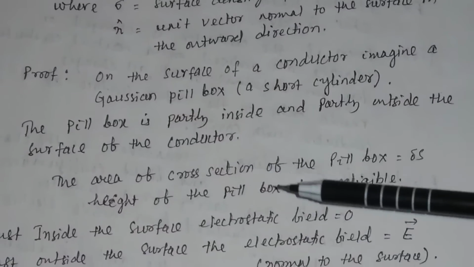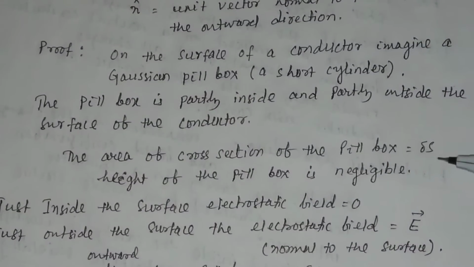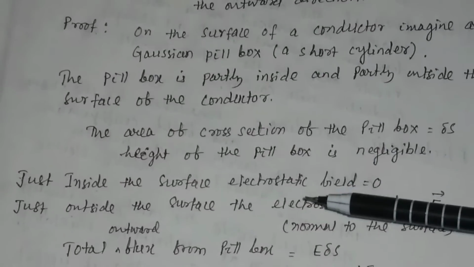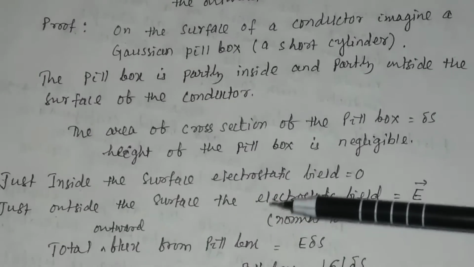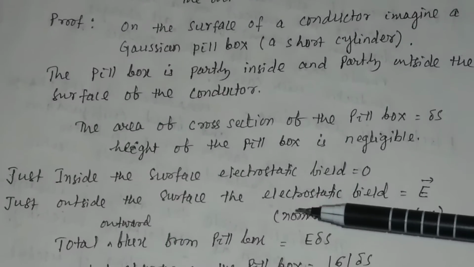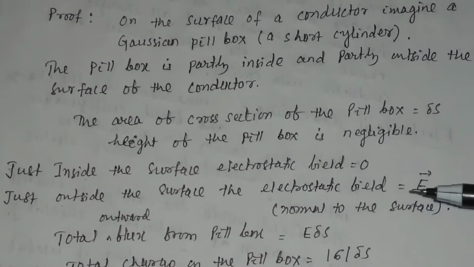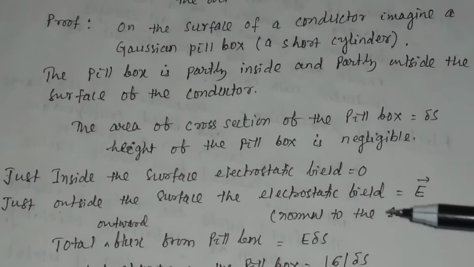The area of cross section of the pillbox is delta S. Height of the pillbox is negligible. Just inside the surface, the electrostatic field is 0, and just outside the surface, the electrostatic field is E, normal to the surface.